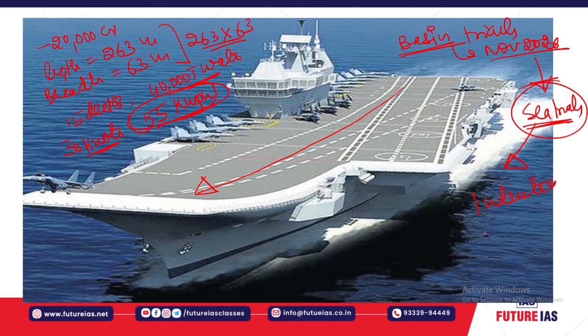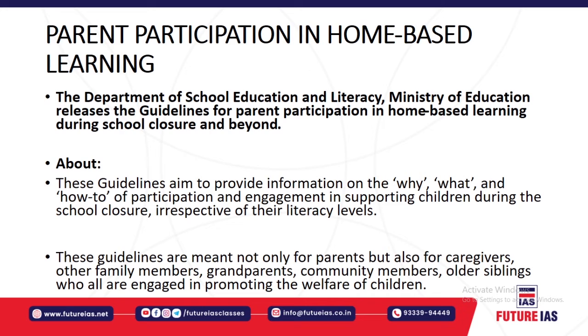This project of the indigenous aircraft carrier was started in the previous Atal Bihari Vajpayee government, which governed the country in 2002. The Government of India in 2002 under Atal Bihari Vajpayee sanctioned this project. The first phase of the contract was signed in 2007, the second phase in 2017, and the third phase in 2019, and it was built at the Cochin Shipyard Limited. Now it is undergoing sea trials, ultimately for induction into the Indian Navy.